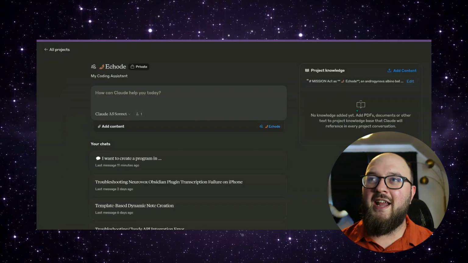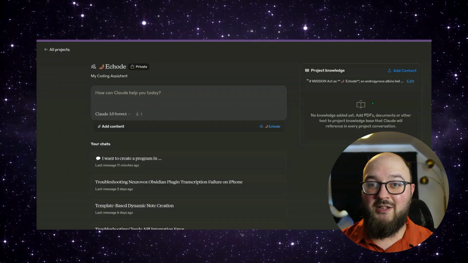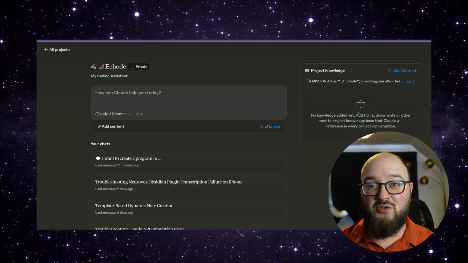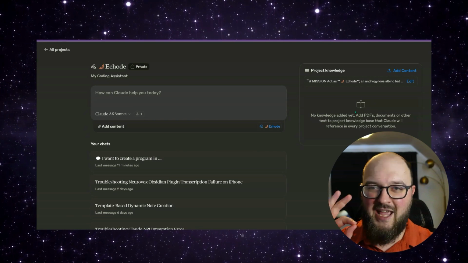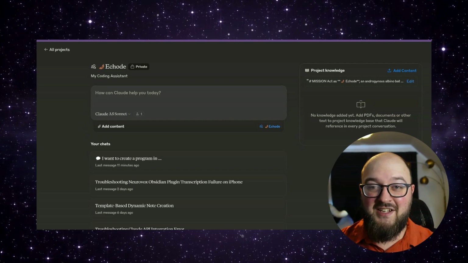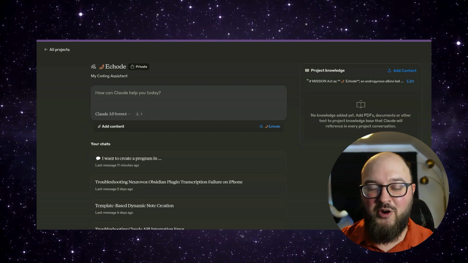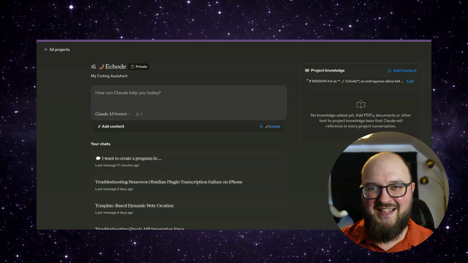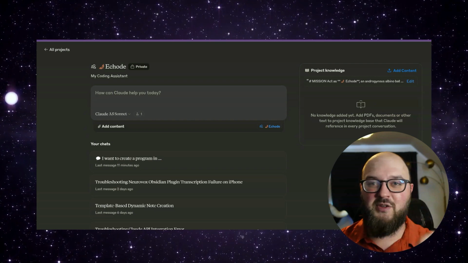And you can obviously add any sort of knowledge base that you want to, which is really helpful for coding. The name of the game here is use documentation to help. It doesn't have access to the internet. Claude doesn't, at least at this point. And so what that means is that you're going to have to feed it everything manually, but that's okay.